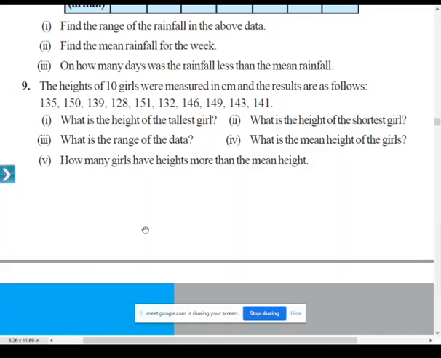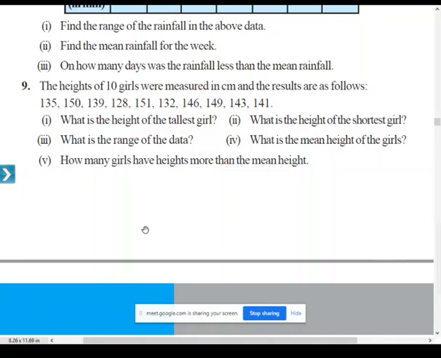What is the height of the shortest girl? All of you see the data carefully. Some of you are writing 132. 132 is not the answer. Below that also you have a number. The height of the shortest girl is 128. Okay, so what is the third question?